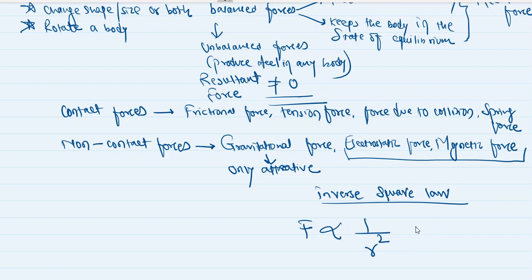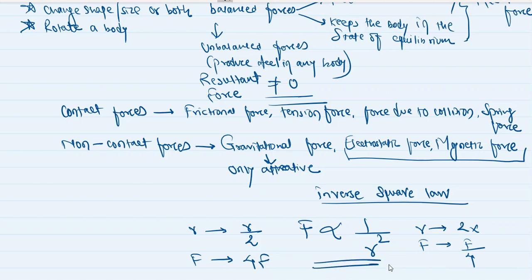If the distance becomes double, the force becomes 1/4. If the distance between two bodies becomes double, the force becomes 1/4. And if the distance becomes half, then the force becomes 4 times. So that is the inverse square law which we studied.